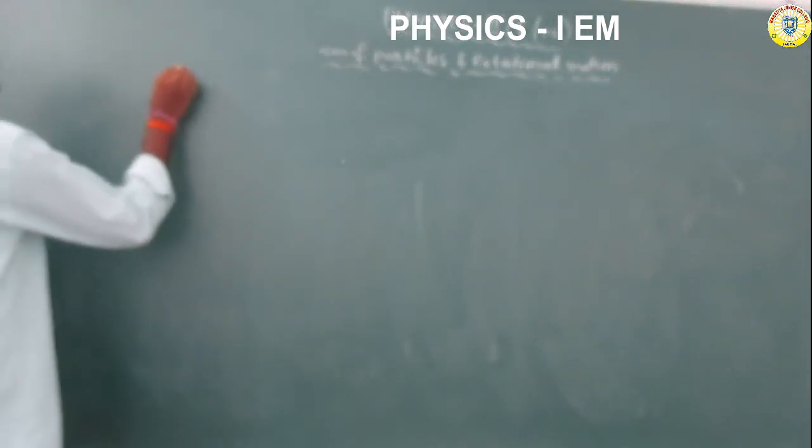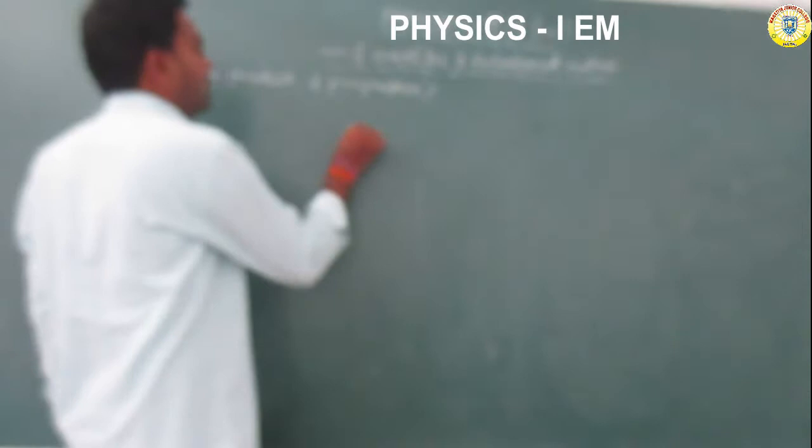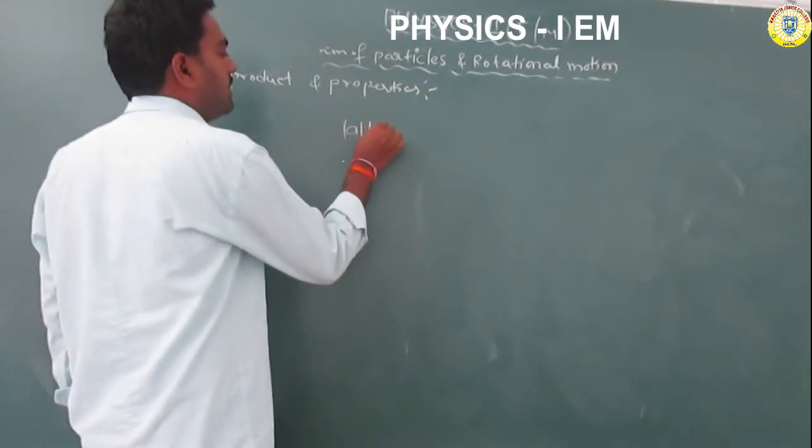The next topic: vector product, its properties, and examples. So vector product means the product of any two vectors. For example, A cross B is the product of vectors.